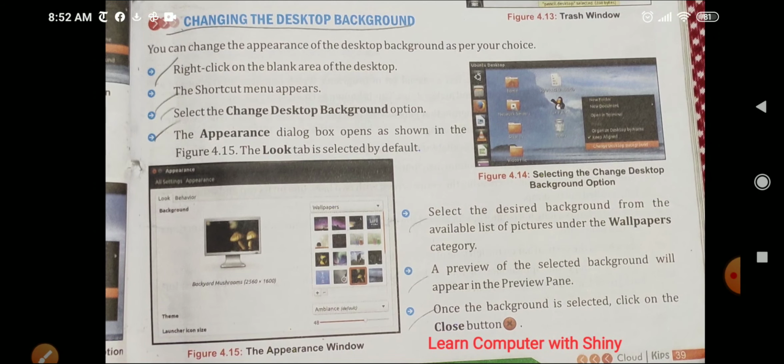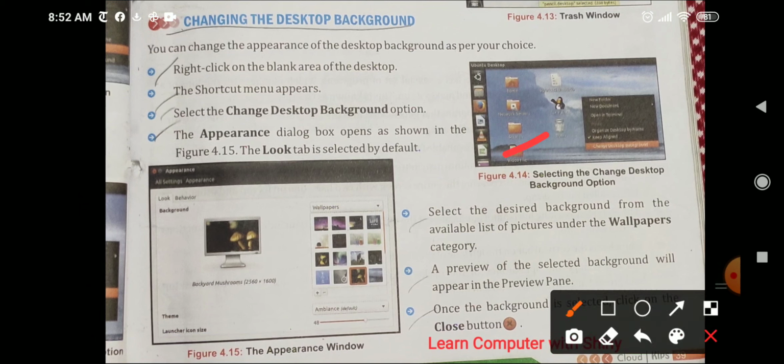Next is changing the desktop background. Now how can you change the background of the desktop? Right click the mouse button and there is a change desktop background option. Just click on it. Again this screen will come. Choose a picture and then click on the close button and the desktop picture will be changed.